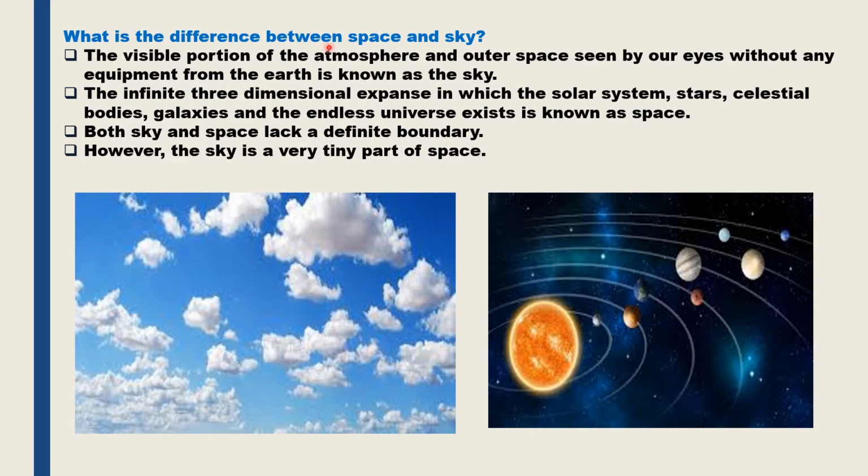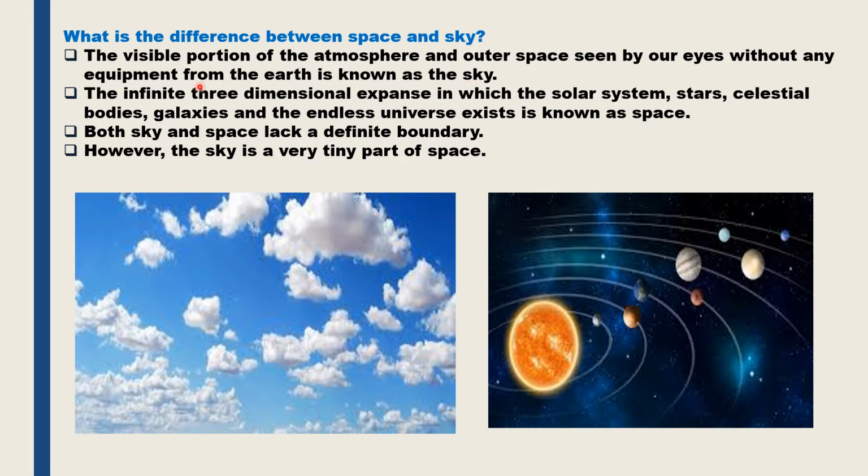So what is the difference between space and sky? The visible portion of the atmosphere and the outer space, which can be seen by our eyes without any equipment from the earth, is known as the sky.